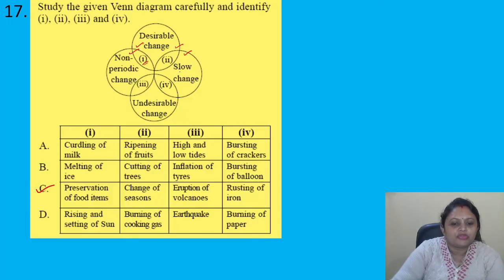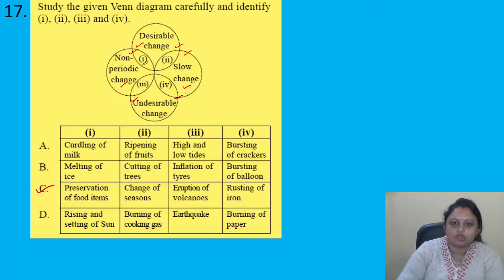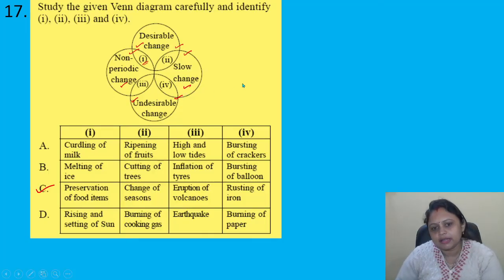Then eruption of volcanoes, it is a non-periodic change and undesirable change. Bit 4, that is the rusting of iron, it is a slow change and it is also undesirable change. So you must be knowing about the changes. Desirable change, that we desire; undesirable change that we do not desire because it may cause harm to us. Periodic changes occur in a regular interval of time, and non-periodic changes do not occur in a regular interval of time. Got it? So option C is the correct answer.